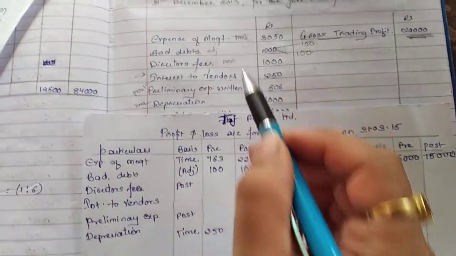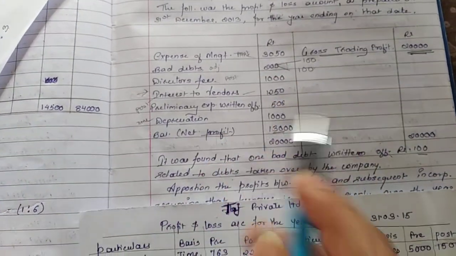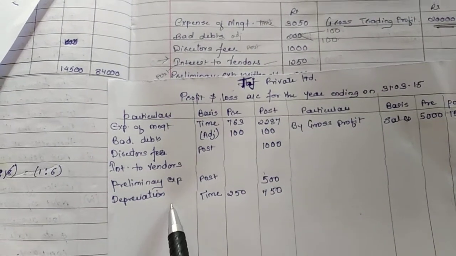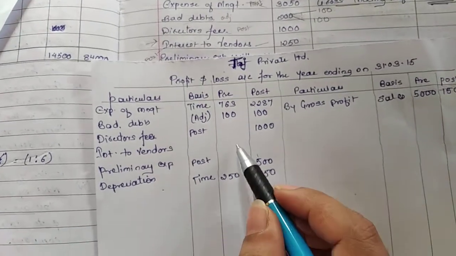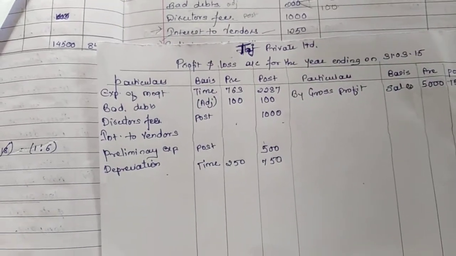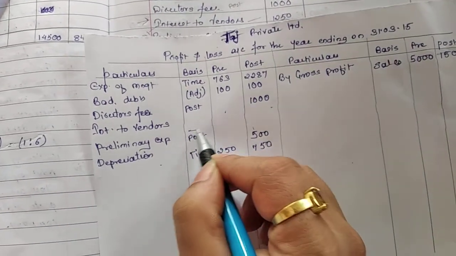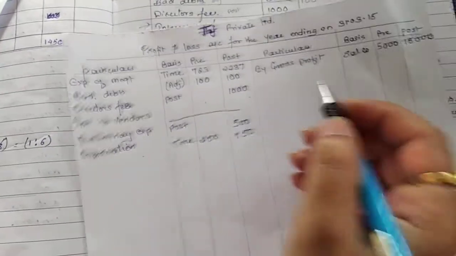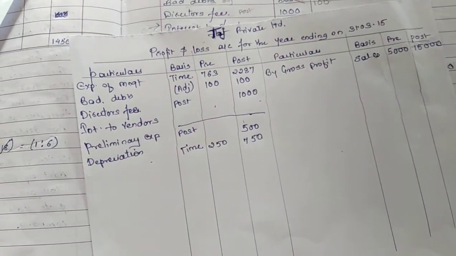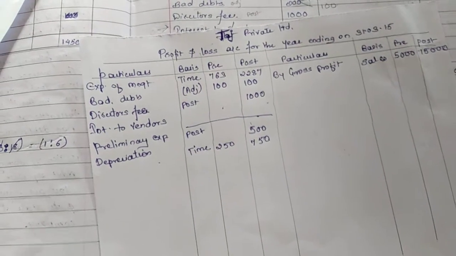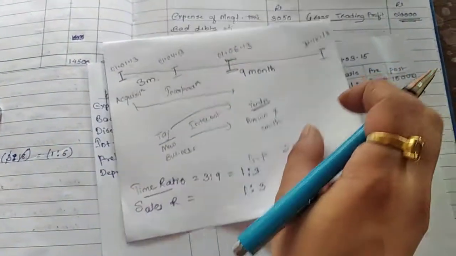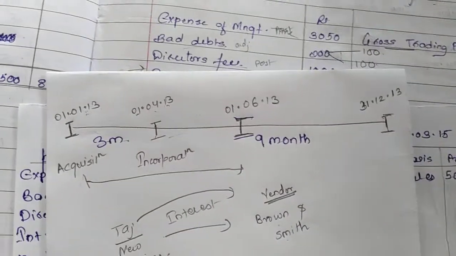Okay, so based on the expenses that are given over here in the profit and loss account, I have posted all the expenses on the debit side and bifurcated them or apportioned them into pre and post incorporation period, except for interest to vendors. Why? Because for this particular purpose we need to find a separate ratio which will belong to only a period for which the settlement was done. So for that, let us move on to this basic information that is given.